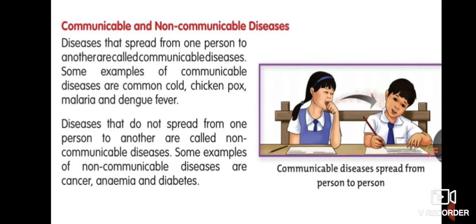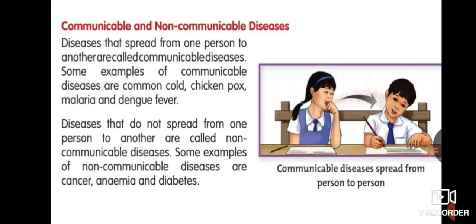Children, these diseases are deficiency diseases, and cancer is a disease that can spread in our body by itself. There is no other symptom and no other thing we can see initially, but children, still we don't know what is the main cause of cancer. Anemia and diabetes are caused by deficiency of some particular nutrients in our body.